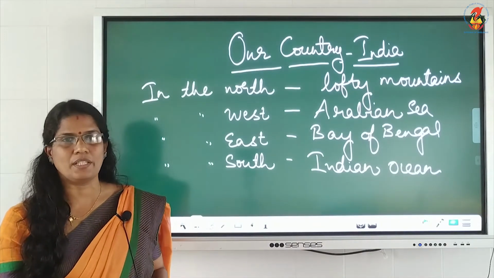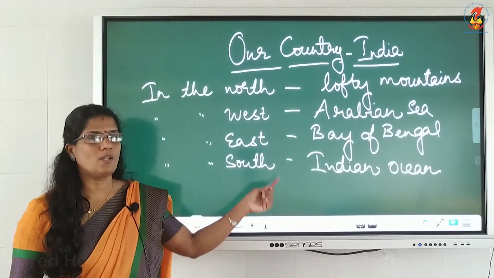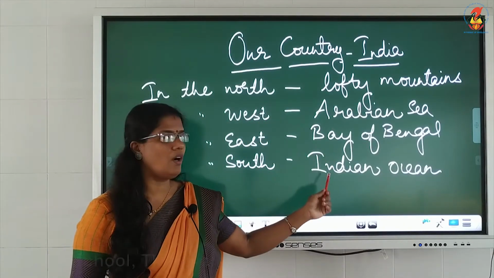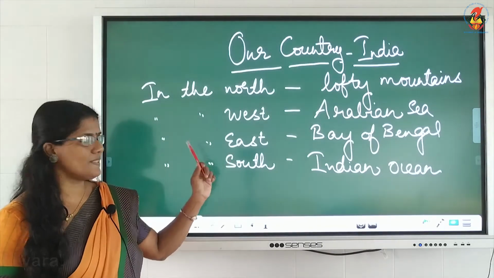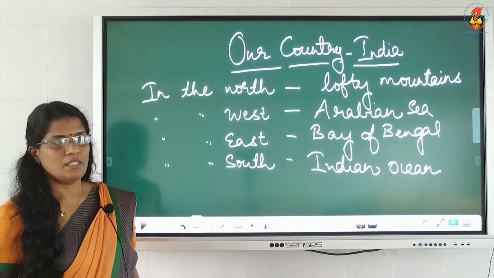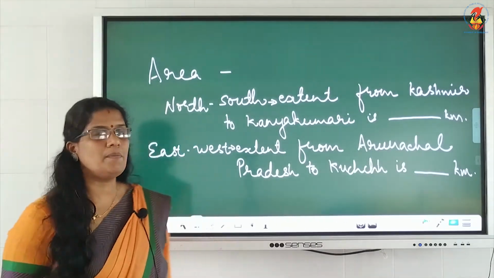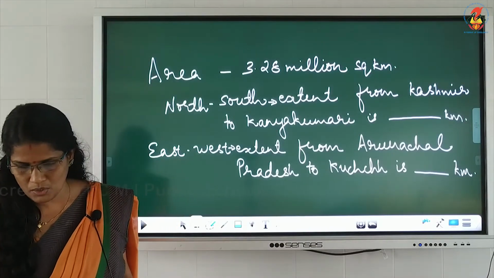So children, please take your textbook, page number 47. First paragraph, you can underline all these points. India is surrounded by lofty mountains, Arabian Sea, Bay of Bengal, Indian Ocean. You have to mention the area also, northern side, western side, eastern side and southern side, in the first paragraph. Now second paragraph, as we go, you can see India has an area of around 3.28 million square kilometers.